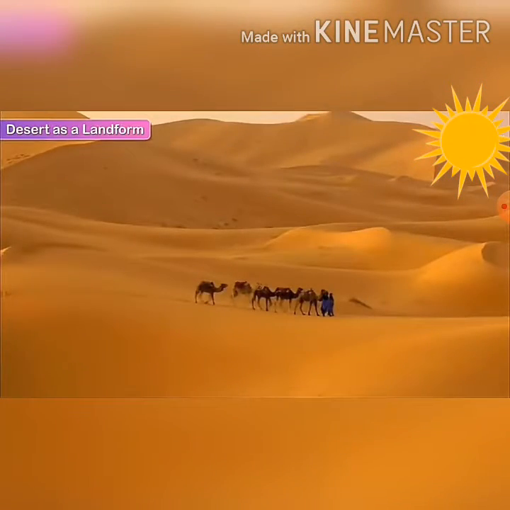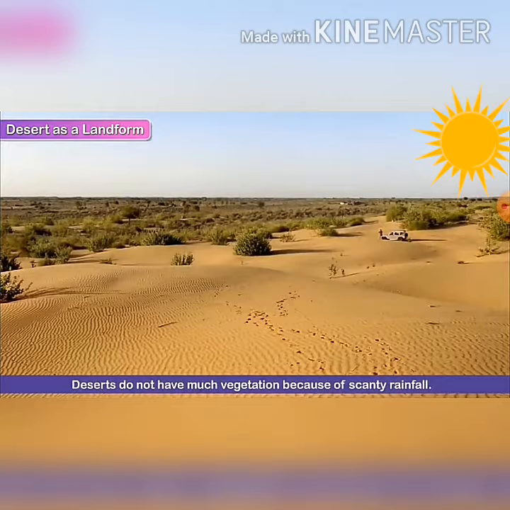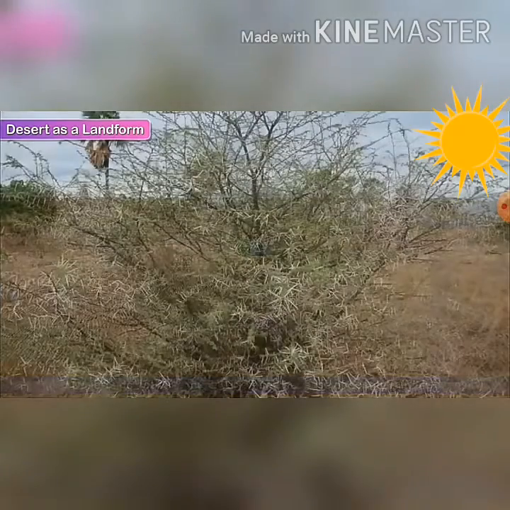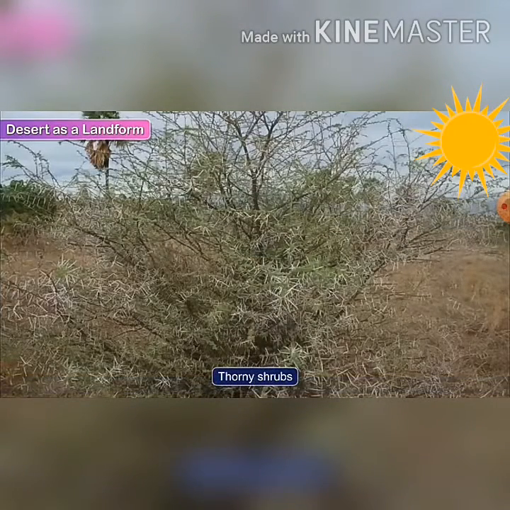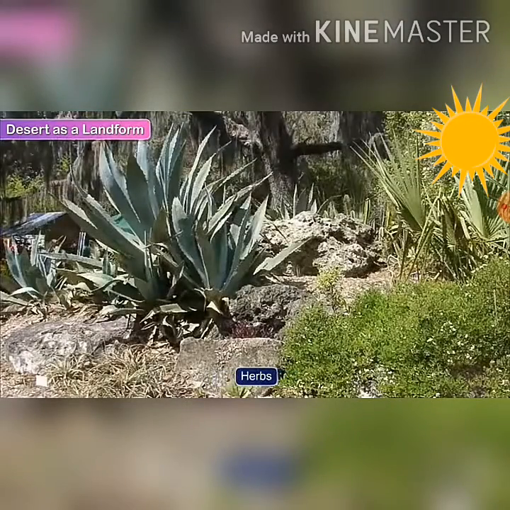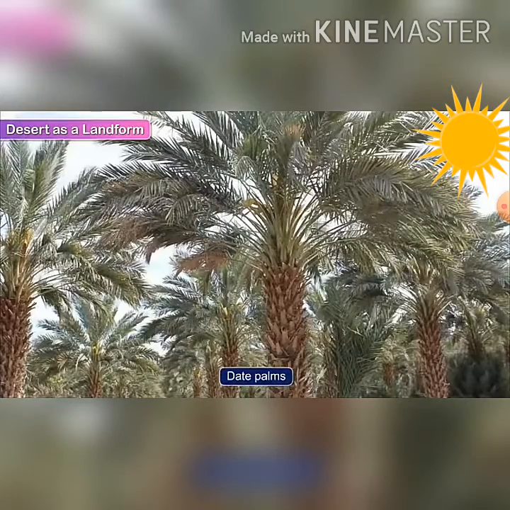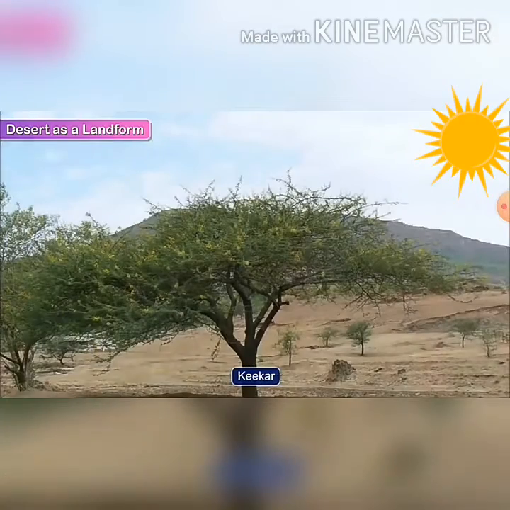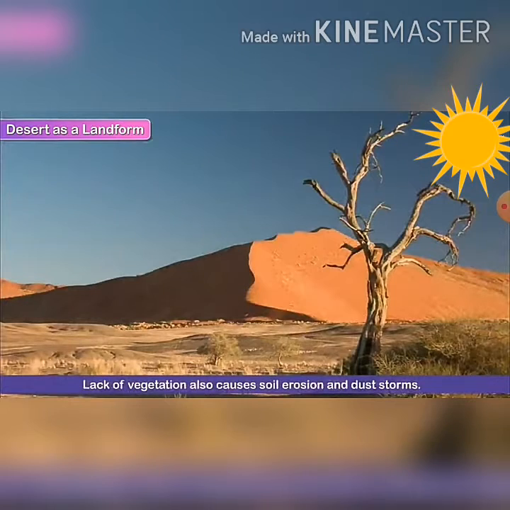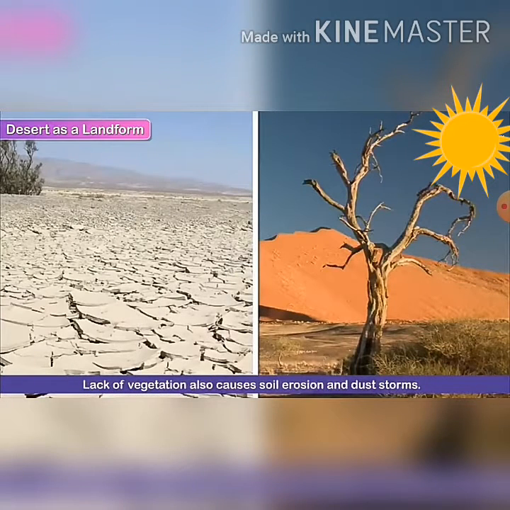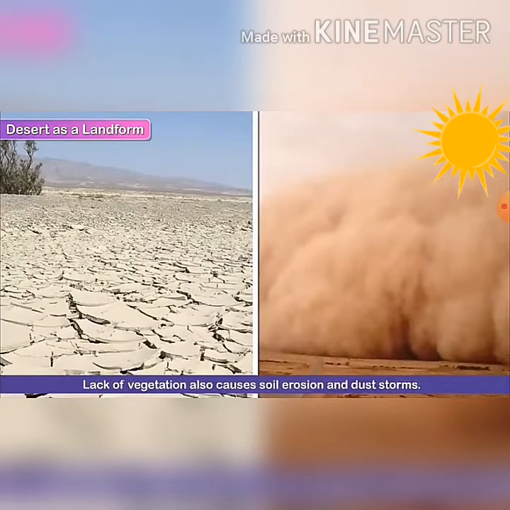Desert as a landform. Not many plants grow in this region. They do not have much vegetation because of scanty rainfall. Some shrubs and thorny shrubs, herbs and very few trees grow here. Cacti, date palms, kikar, babul and grasses grow here. Lack of vegetation also causes soil erosion and dust storms.